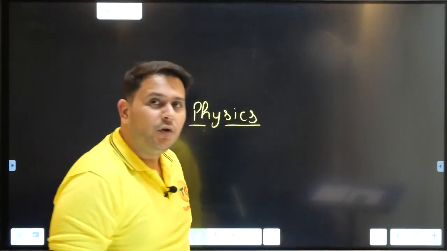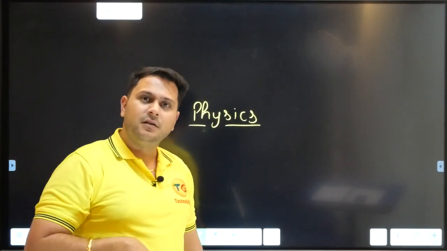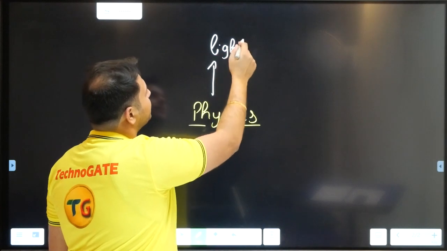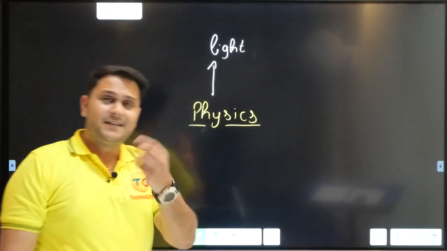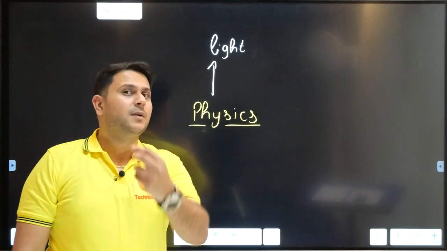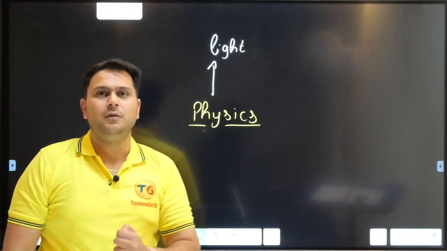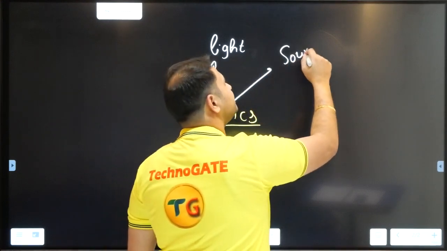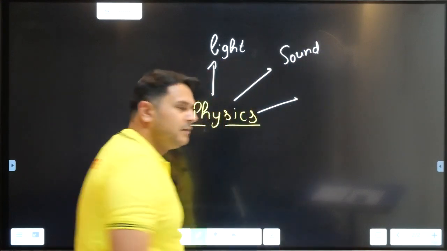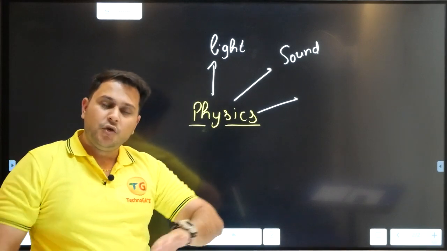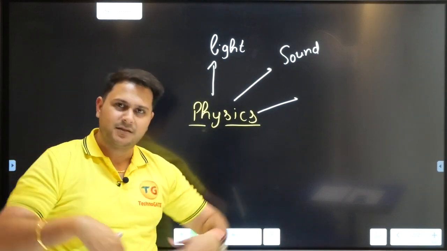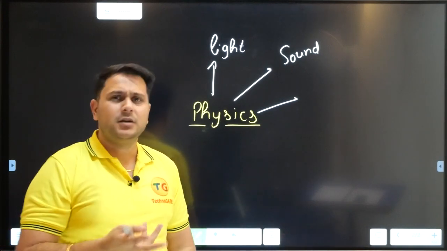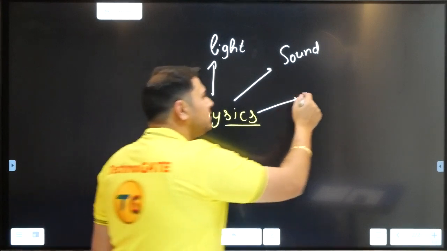The number one thing due to which you people are able to see me is light. The very first thing is light. Now, the second thing due to which you people are able to hear me is sound. Third thing, you must be sitting at your home, at some library, at some campus or college, you must be feeling hot or cold, right? The third thing is heat.